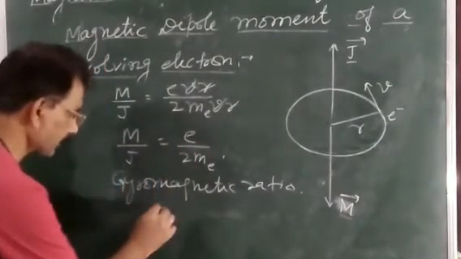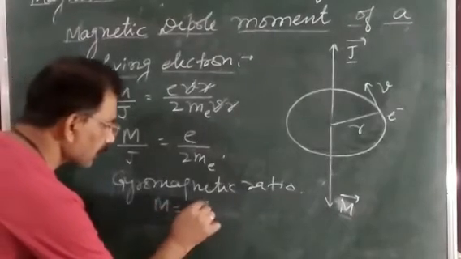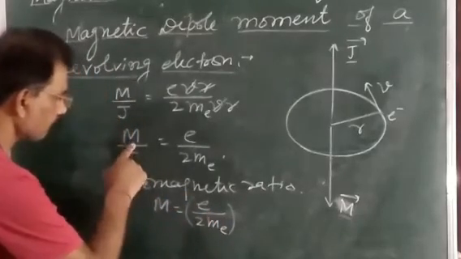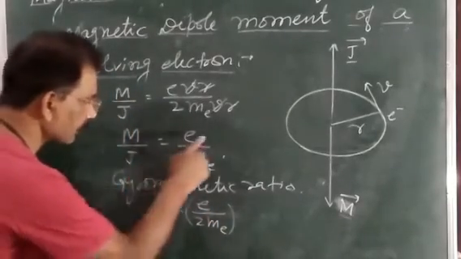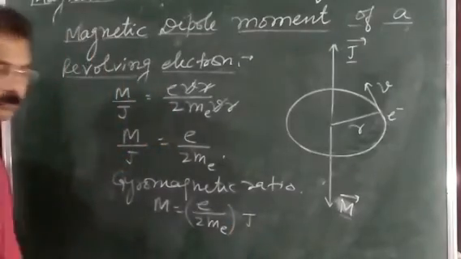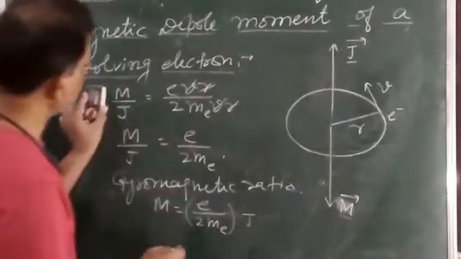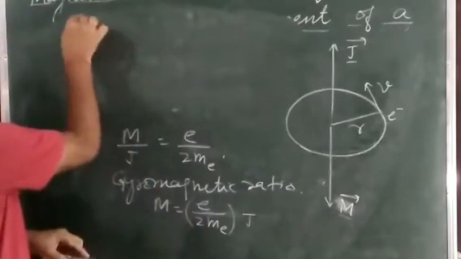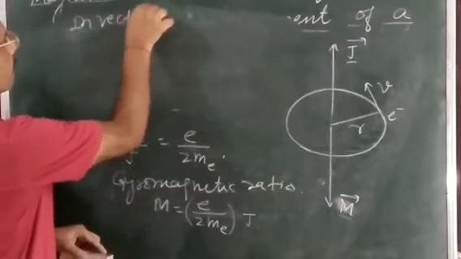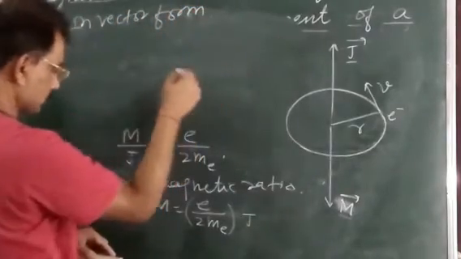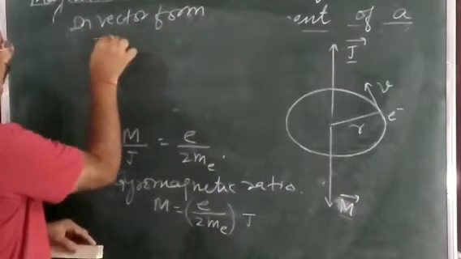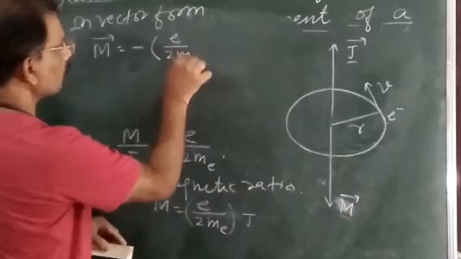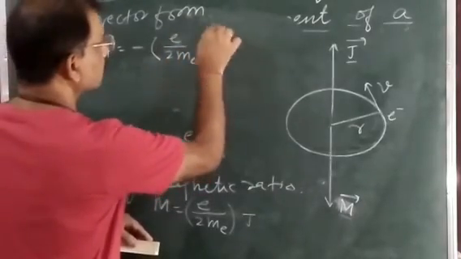Or from here we can see M is equal to e upon 2m_e into J. In vector form, the same expression can be written as M is equal to minus e upon 2m_e into J.